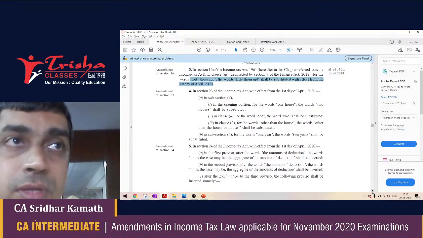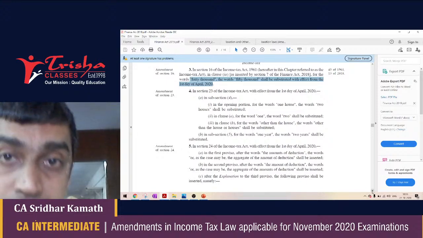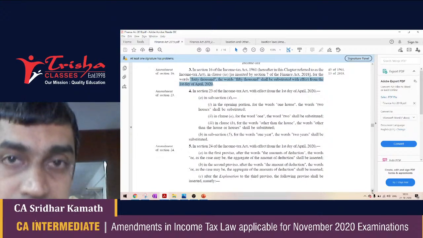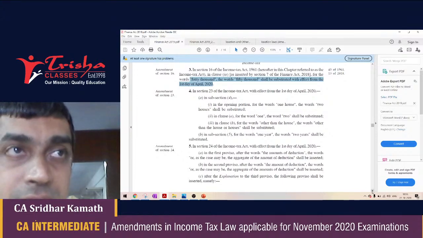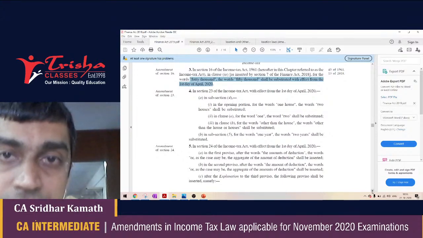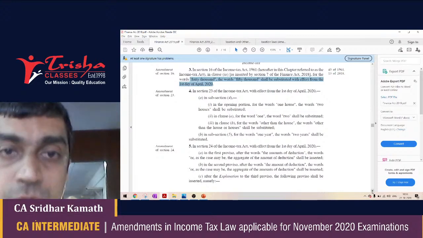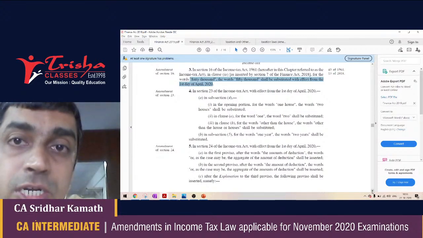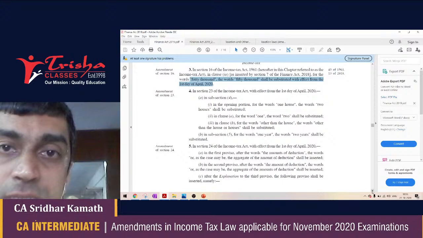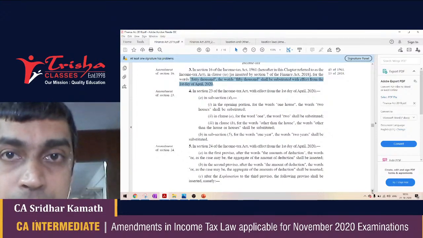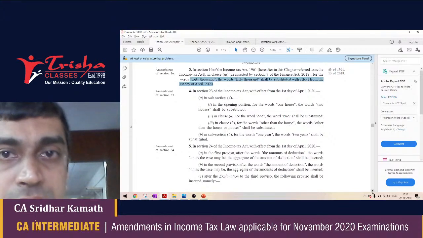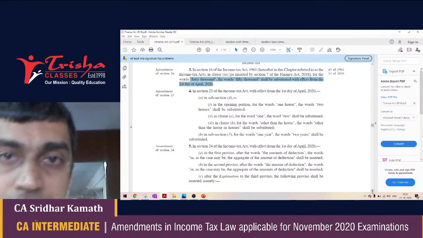For example, if the loan is for purchase or construction of a house, the loan is taken after, if I remember correctly, 1/4/1999, and the construction is completed within a period of 5 years from the end of the financial year when the loan is taken, then the enhanced deduction of 2 lakh is available. Otherwise, the deduction for interest on housing loan would be 30,000 as far as a self-occupied property goes. For a let-out property, the deduction does not have any limit. Interest on housing loan deduction does not have any limit.